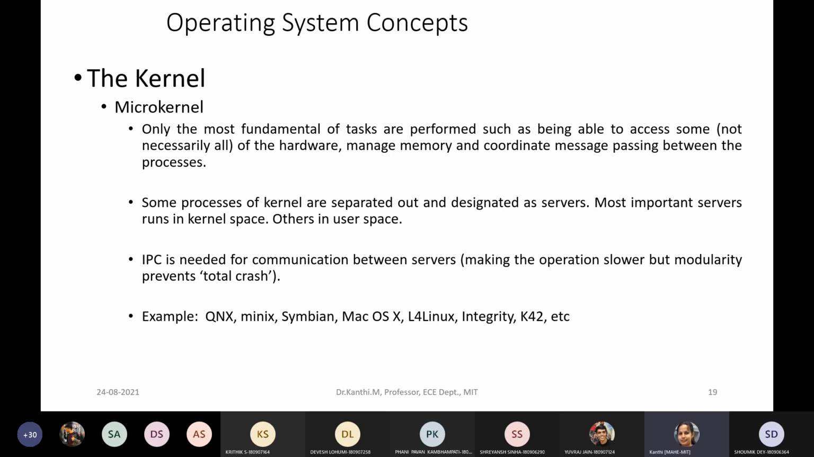Some processes of the kernel are separated out and designated as servers in the microkernel. So you need inter-process communication between the servers because they are meant for different services. The examples for microkernel are QNX, Minix, Symbian, Mac OS, L4 Linux, etc.